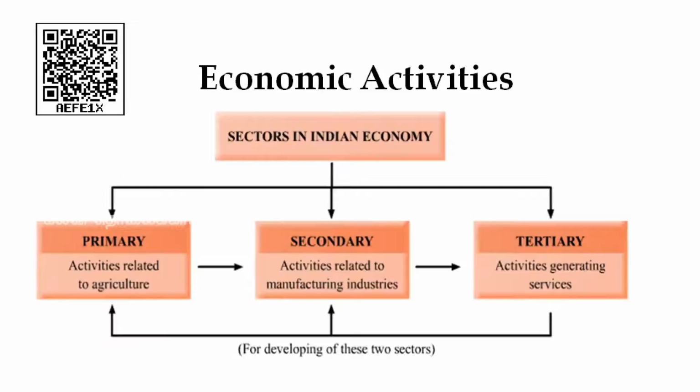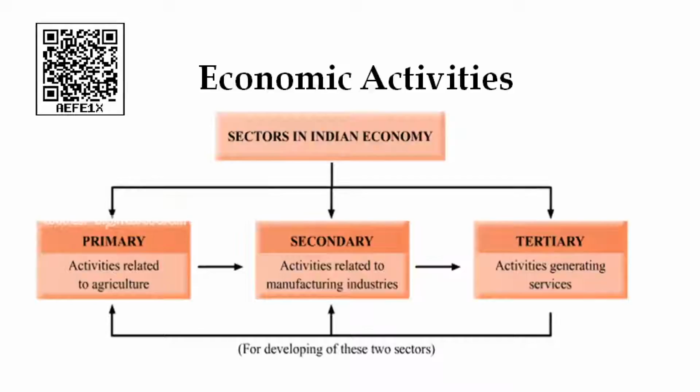The goods from the primary activities are converted by machinery into usable things, which we call secondary activities. Whatever is produced in the secondary activities is carried out by different agencies like transport and communication, and other service sectors, and all of these come under the tertiary activities.